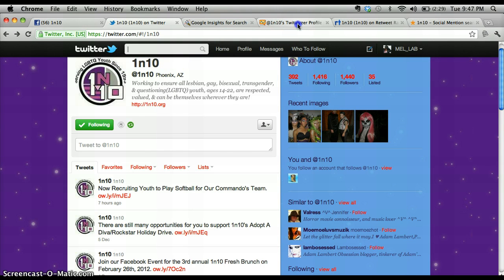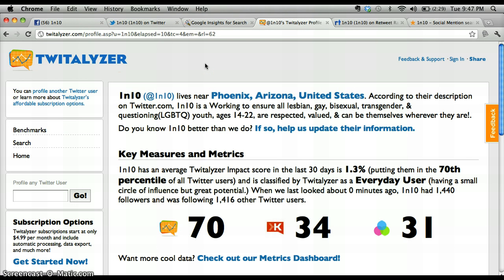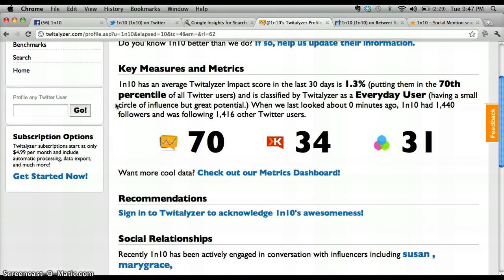The first website we're going to look at is called Twitalyzer. I've actually already put in the data for Twitter. You just have to put in their Twitter name, and it breaks it down very nicely for you. It gives you background on 1 in 10 and everything they post in their About section. It gives you great key measures and metrics.